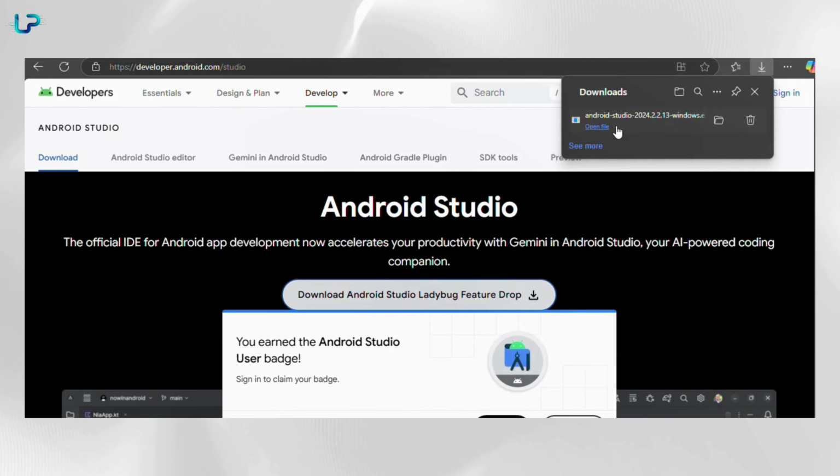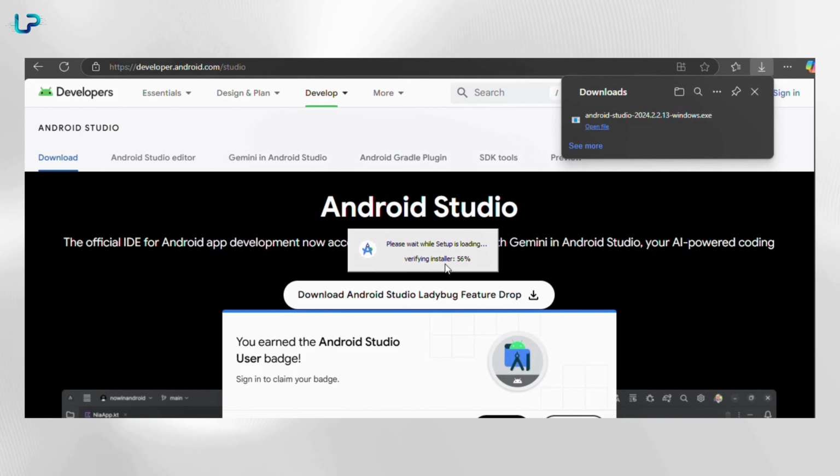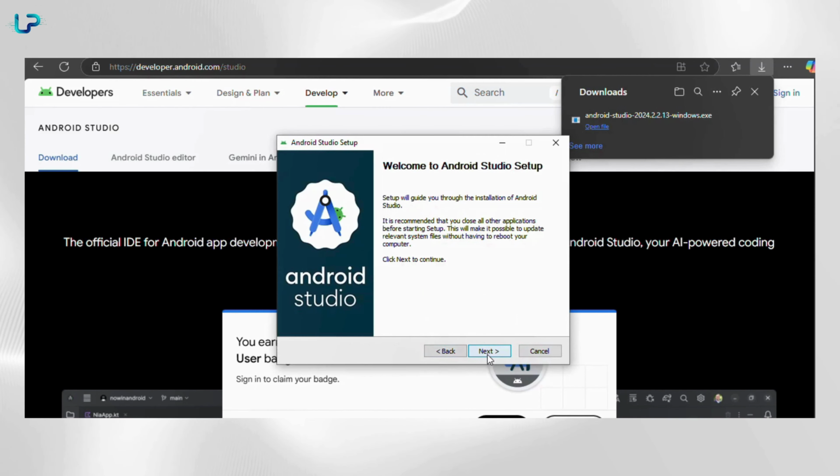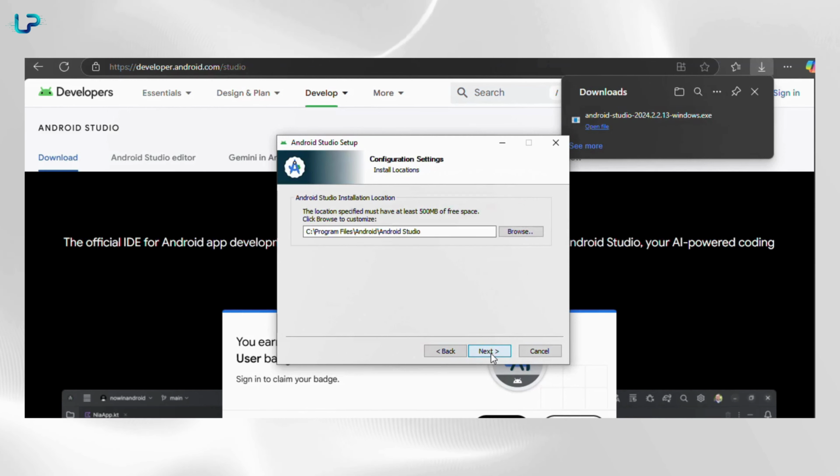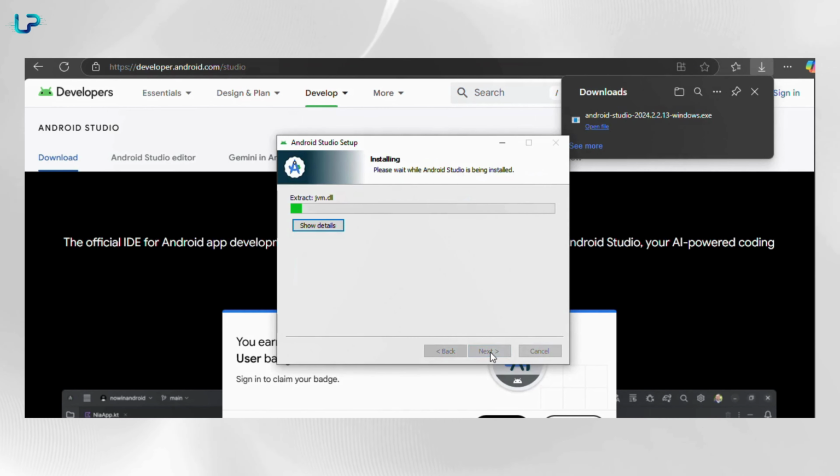Once the download is complete, open the installer. Then click Next, Next, Next, and install.